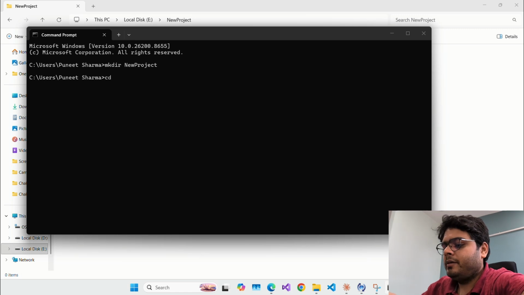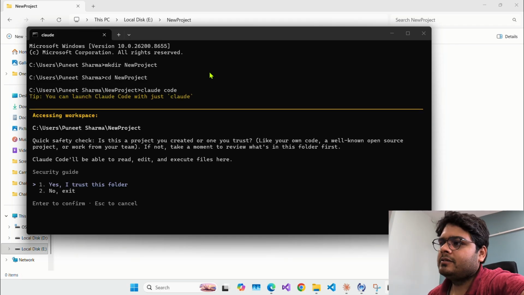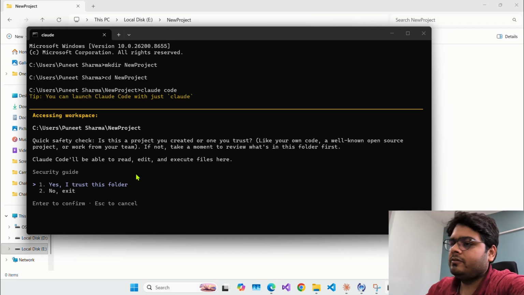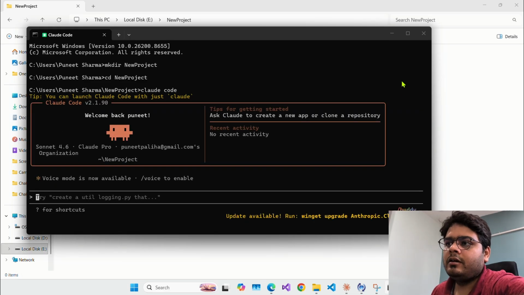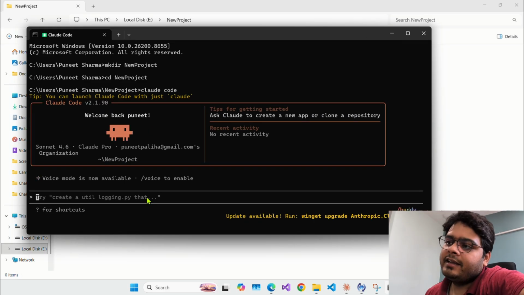So यहाँ पे मैं क्लाउड कोड जस्ट रन करूँगा, or Claude Code, like it will ask for permission, like it can write files or maybe write data into this folder, or it's just a safety check, so we'll say yes. So now Claude is initiated here, and now I can write prompts and do whatever I want here. Whatever means like creating websites, or creating stuff, or maybe designing projects, right.